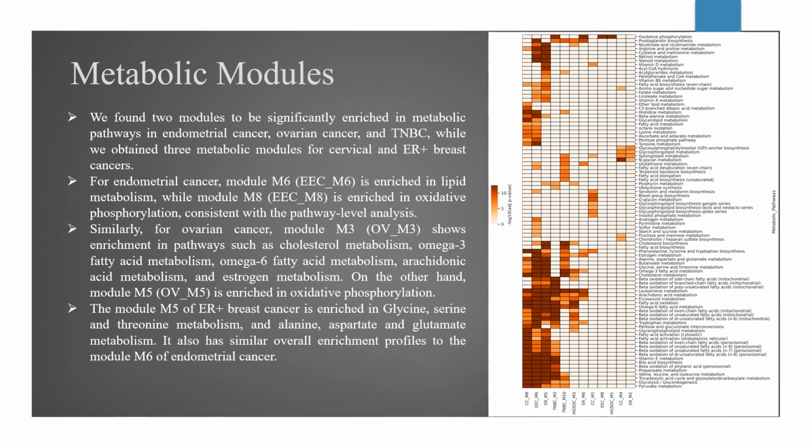For endometrial cancer, module M6 is enriched in lipid metabolism, while module M8 is enriched in oxidative phosphorylation. This observation is consistent with pathway level analysis. Similar results were obtained for ovarian cancer. The module M5 of ER-positive breast cancer is enriched in glycine, serine, and threonine metabolism, and alanine, aspartate, and glutamate metabolism. It has also similar enrichment profile to the module M6 of endometrial cancer.